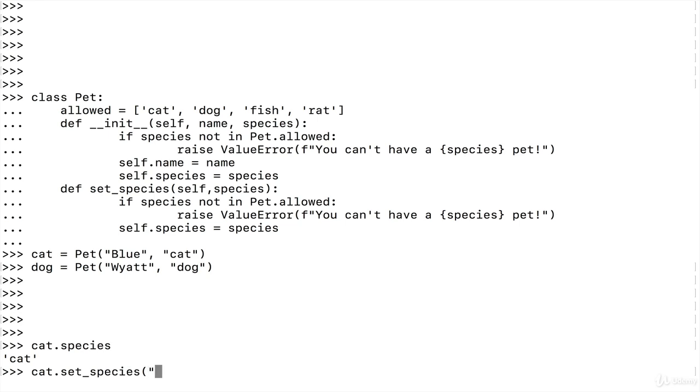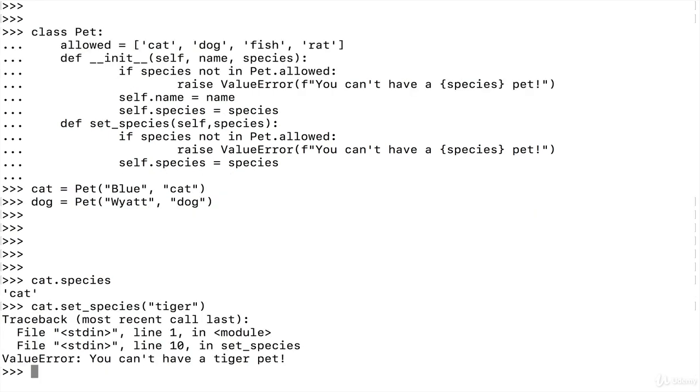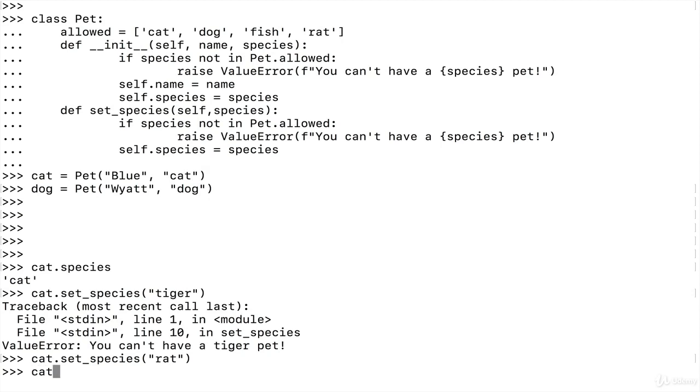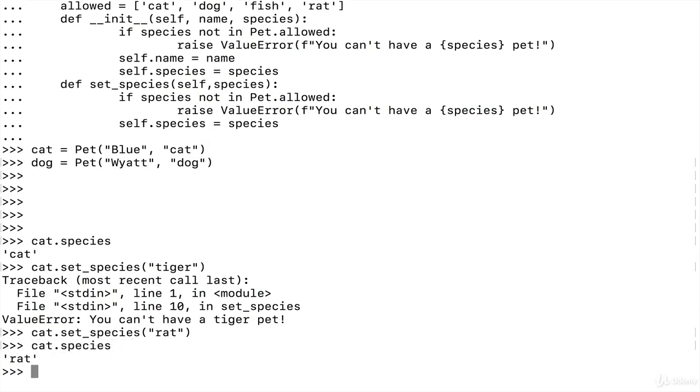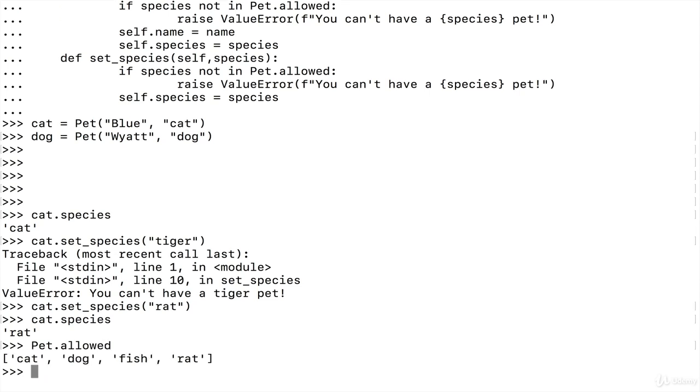Now if I look at cat.species, it's cat, but I could change it using cat.setSpecies, and the new species. If I try and set it to tiger, I get an error. But if I try and change it to rodent, or what do we have, rat, that works. And now if I look at cat.species, it's rat. And so then we have pet.allowed is still cat, dog, fish, and rat.